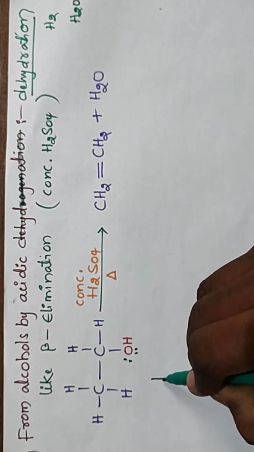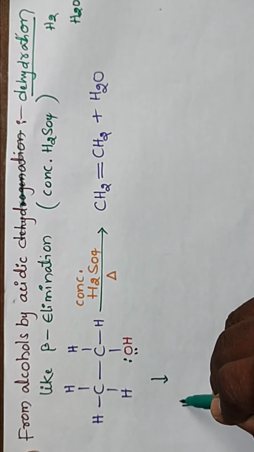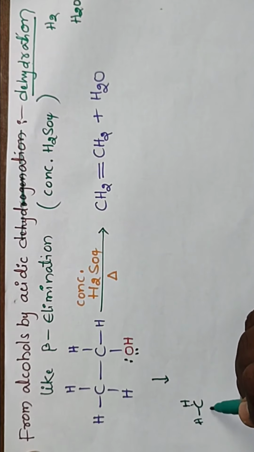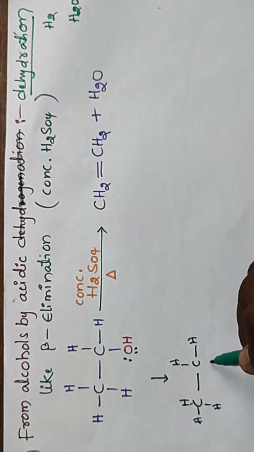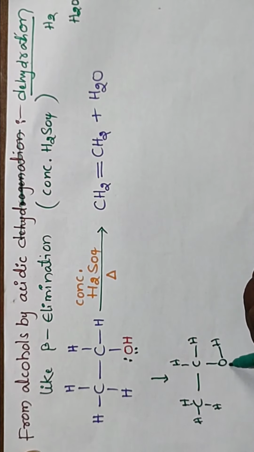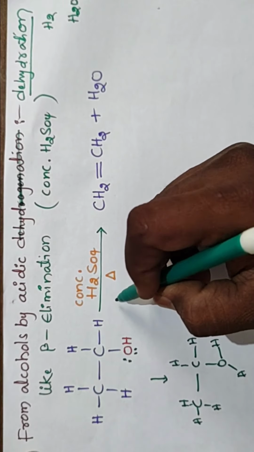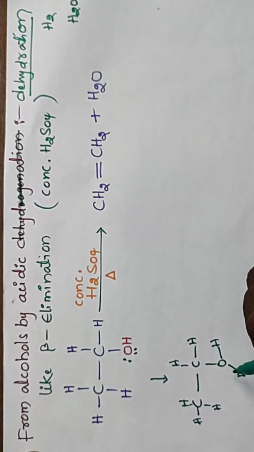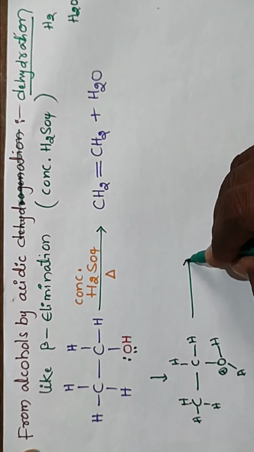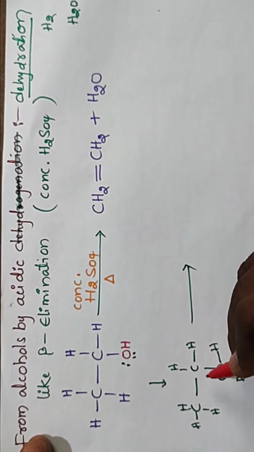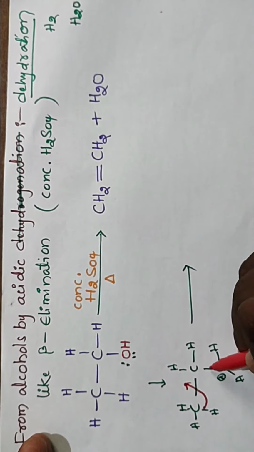So H+ released by the H2SO4 is added to this position, and we get OH2+, which is unstable. This unstable species is removed by the shifting of hydrogen like this, and this group is going to leave.